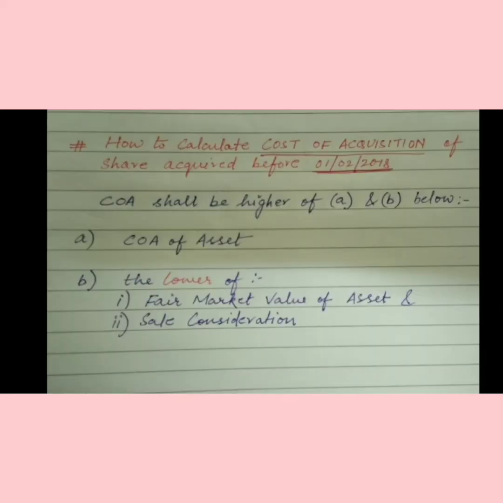Now, how do we calculate cost of acquisition? We know the formula. We have learned that to compute long-term capital gain, we have to deduct cost of acquisition and cost of improvement. So, how to calculate cost of acquisition in case of shares being sold? Cost of acquisition shall be the higher of these two, that is, cost of asset, and the lower of fair market value and sale consideration.